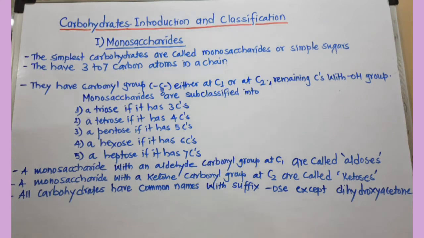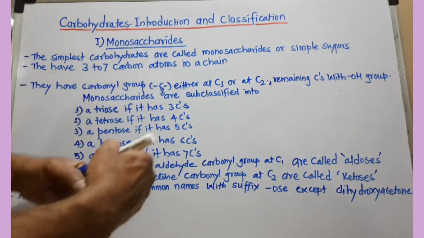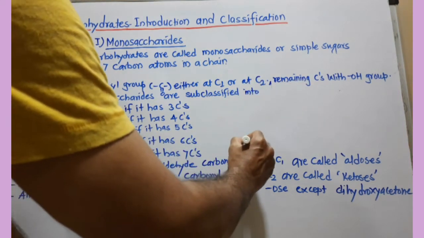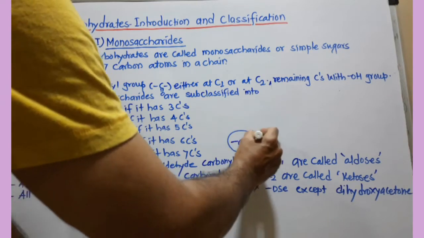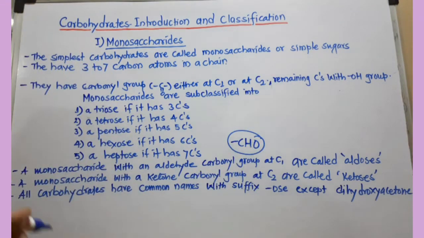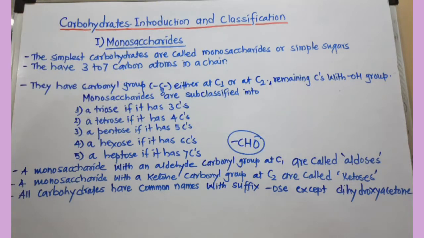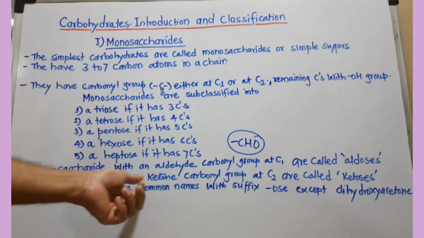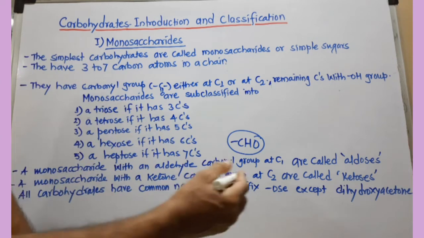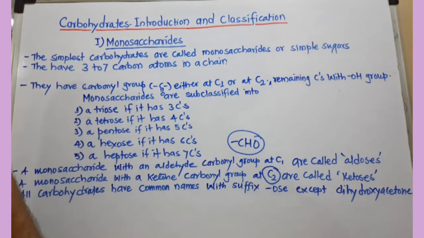One more thing: monosaccharides with an aldehyde carbonyl group, meaning CHO, which is always at C1 at the terminal, are called aldoses. And if the monosaccharide has a ketonic group, which is always present at C2, carbon number 2, they are called ketoses.